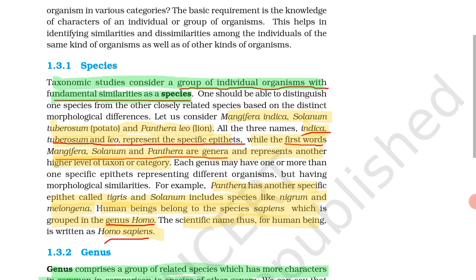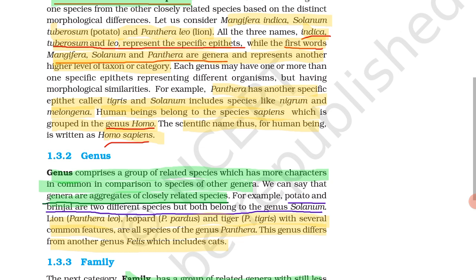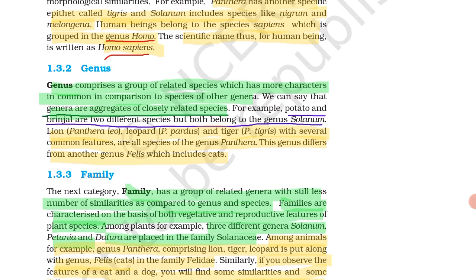Okay. So what is meant by species? A group of individual organisms with fundamental similarities is called species. Next is genus. Genus comprises a group of related species which has more characteristics in common in comparison to the species of another genus. Means what we see in species. What we see in species?